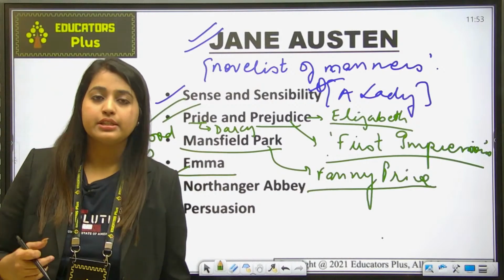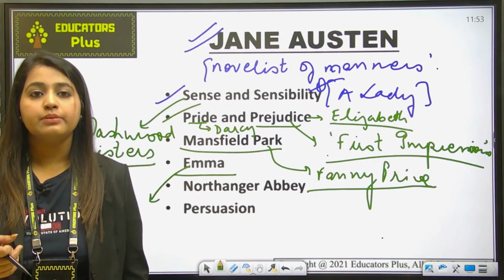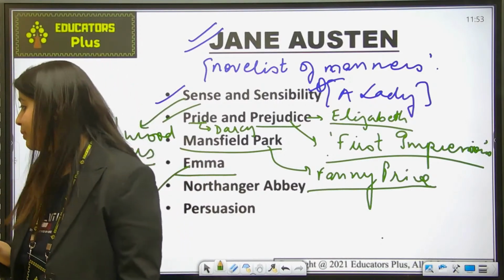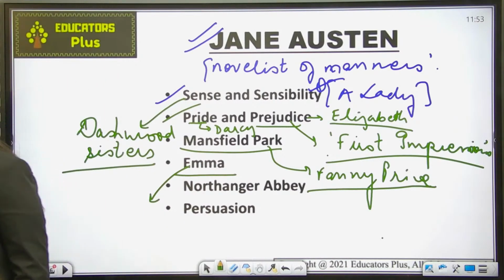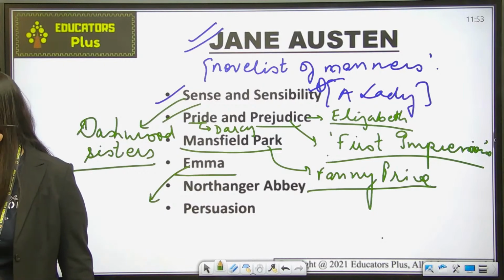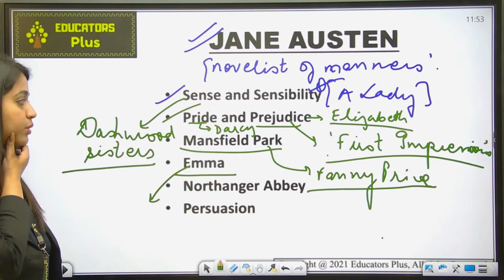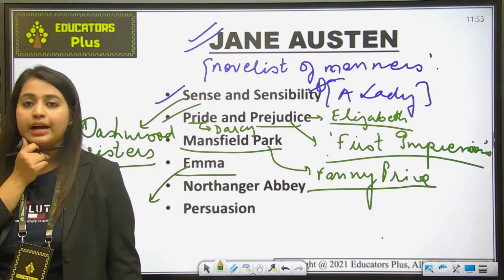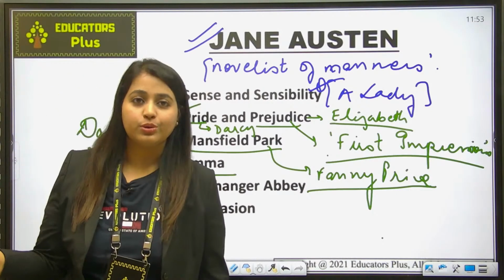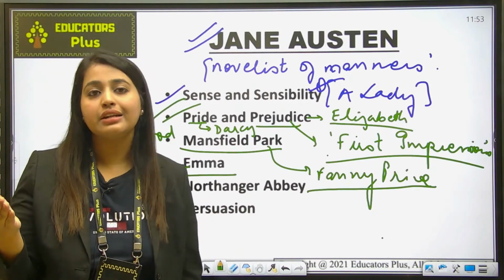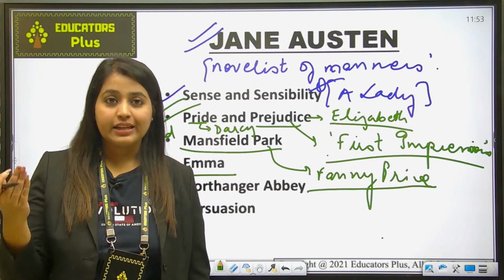You must have studied about Emma, and this is also a Bollywood adaptation in which Sonam Kapoor was the main cast. Can you let me know in the chat box the Bollywood adaptation of the work Emma? Okay, so I'll tell you. Aisha is the movie which stars Sonam Kapoor as the main lead, and it is the adaptation of Emma.